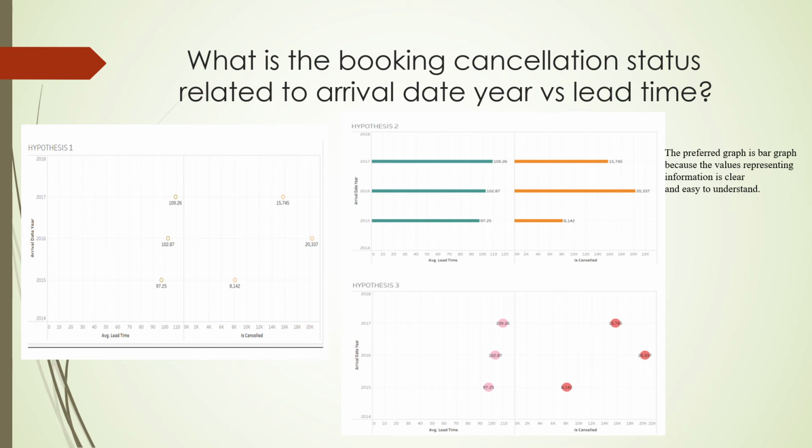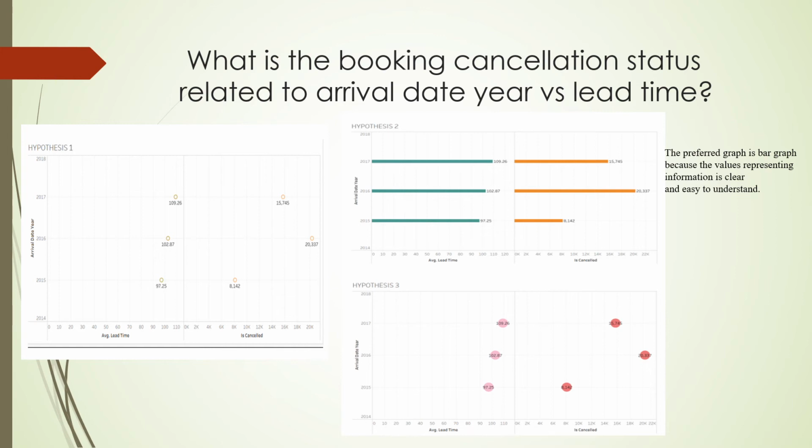From the graph data we can see that the highest cancellation rate was seen in the year 2016, represented by 20,337, when the average lead time was close to 102.87 days.